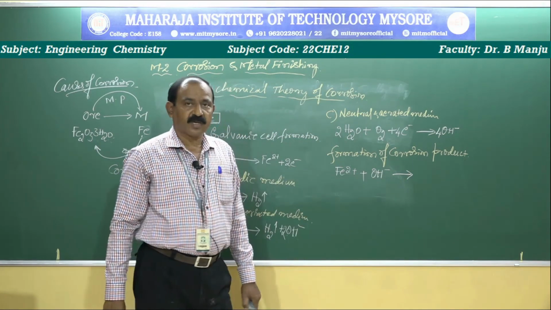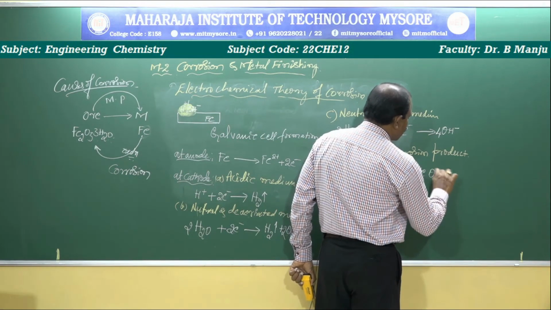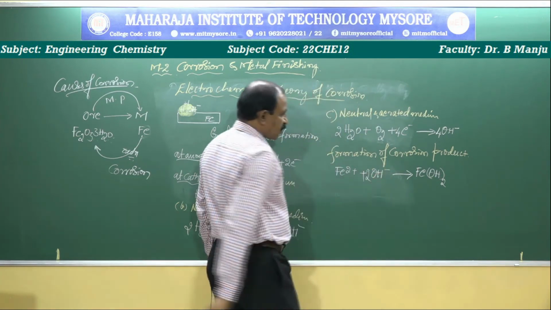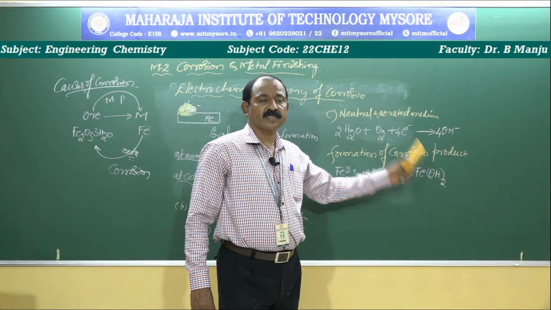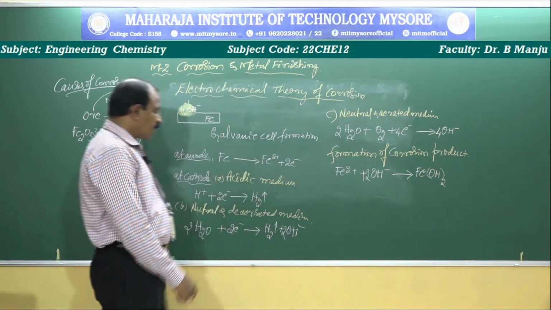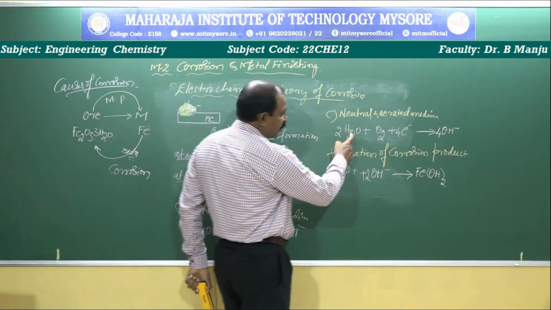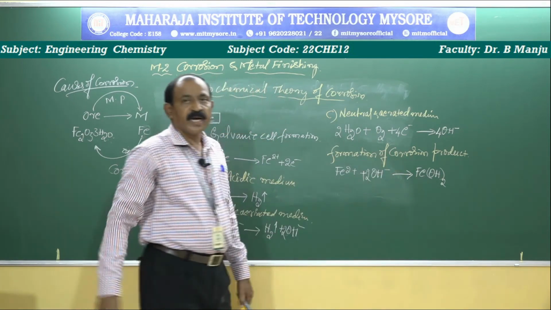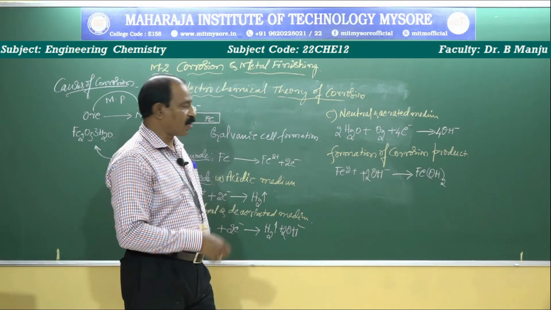Iron reacts with hydroxyl ion and is converted into Fe(OH)2, ferrous hydroxide, balancing the equation likewise. Ferrous hydroxide is unstable. Therefore, it further undergoes oxidation in the environment. In the environment, water is available and oxygen is available. That is enough to undergo further oxidation. It becomes stable: ferrous is converted into the ferric state, ferric hydroxide.